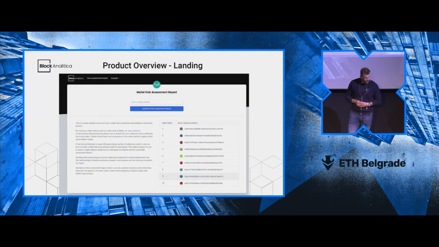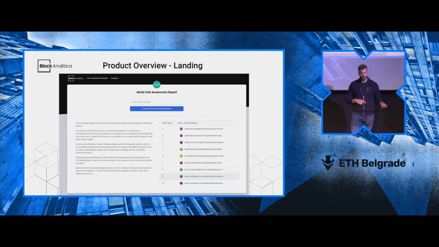Then we move on to the product itself. This is the landing page of the Maker credit grade. We also see a more DeFi-wide landing page, which we are also developing for Compound and Aave. But this one just presents Maker-specific data. When it comes to how to use the product, one way is to interact just by adding the wallet into the entry.